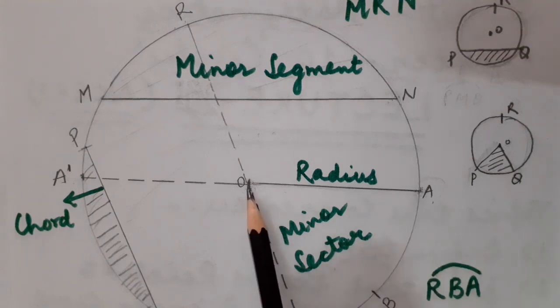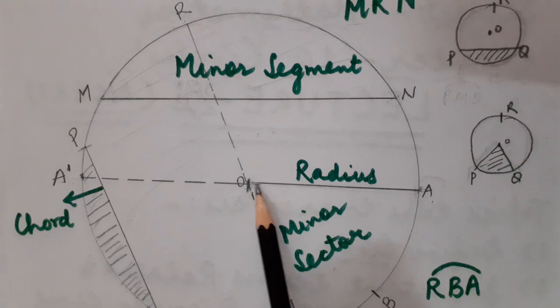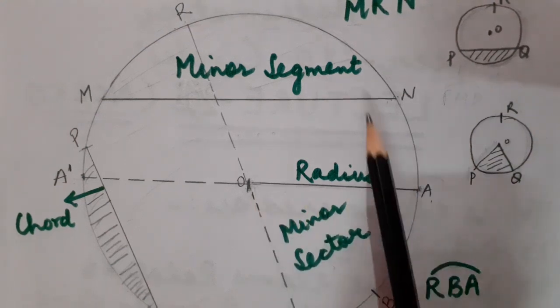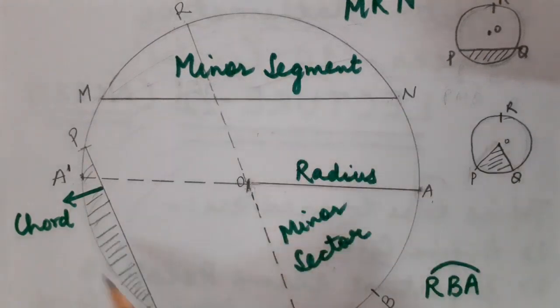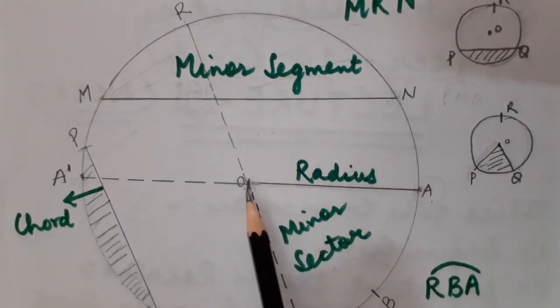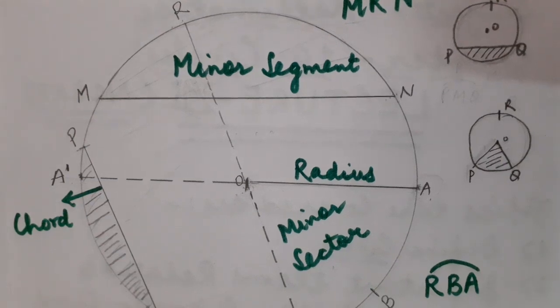So if someone asks you to define radius, then you will define it like this: radius is a line segment whose one end point lies on the circumference, or you can call it the boundary of the circle, and another end point is the center itself. Correct children? Okay. Now the next term is, what do you mean by diameter?